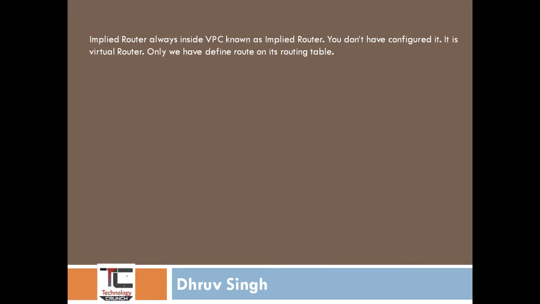The implied router is always inside the VPC. You don't have to configure it. It is a virtual router, and you only define routes in its routing table. The implied router connects different availability zones together and connects the VPC to the internet gateway.